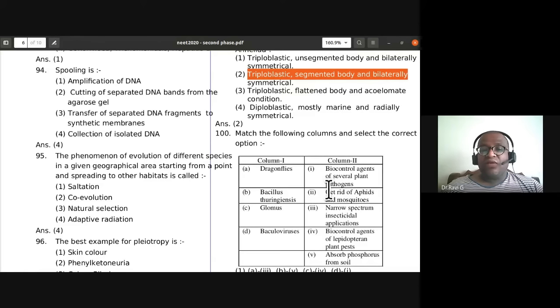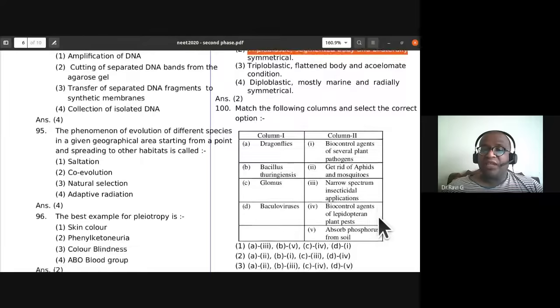Dragonflies get rid of aphids and mosquitoes. Bacillus thuringiensis are biocontrol agents of Lepidopteran plant pests. Glomus absorb phosphorus from soil. Baculoviruses have narrow spectrum insecticidal applications.